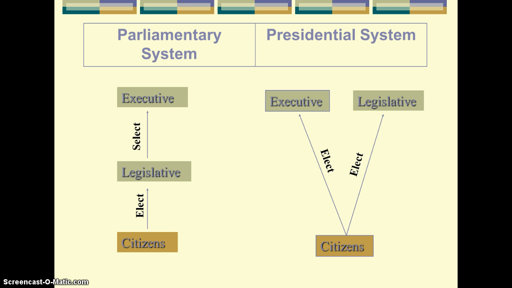That's really the big difference between them. Don't get caught up with whether it's a president, a chancellor, or a prime minister. The big way to know if it's a parliamentary system is, are they voting for the legislative branch, and then from there, the legislative branch picks their leader. That's the hallmark, or the characteristic, of a parliamentary system.